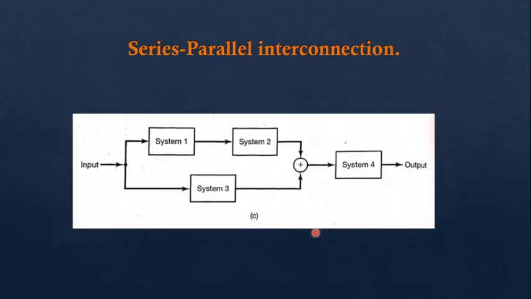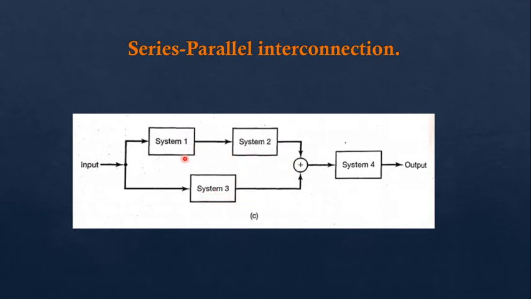Now the series parallel connection. We can normally see this type of combination in our day-to-day applications. We are going to give some input to our system number 1. The output of system 1 is the input of system number 2, and both these systems are again in parallel with system number 3.